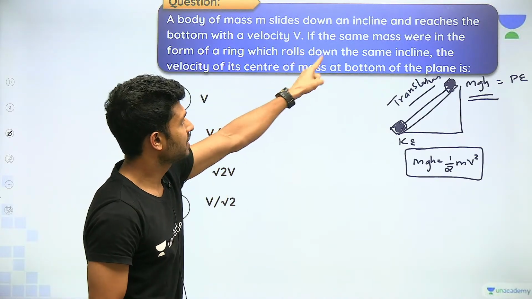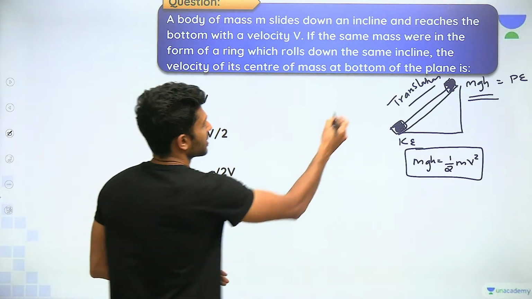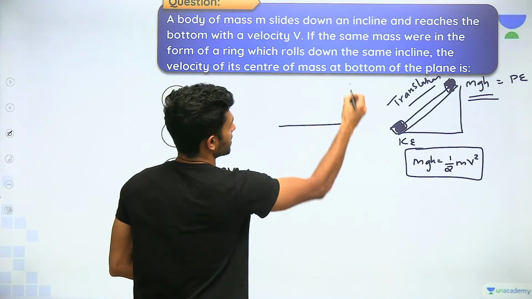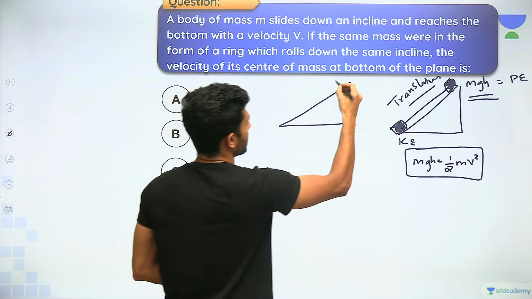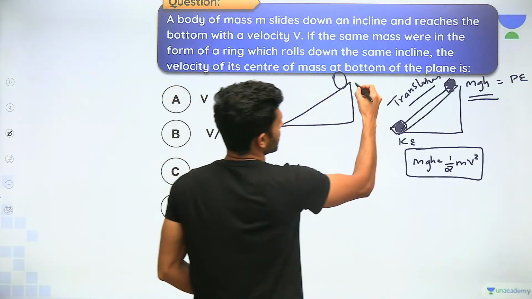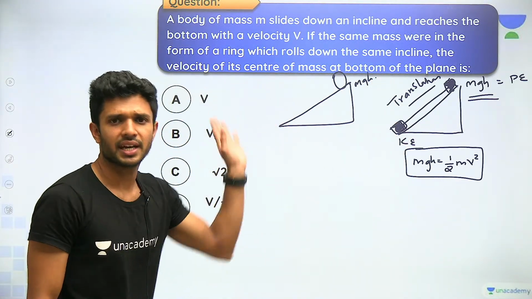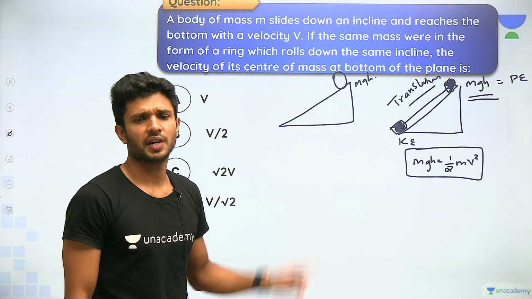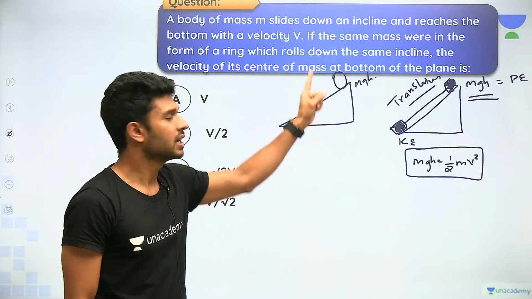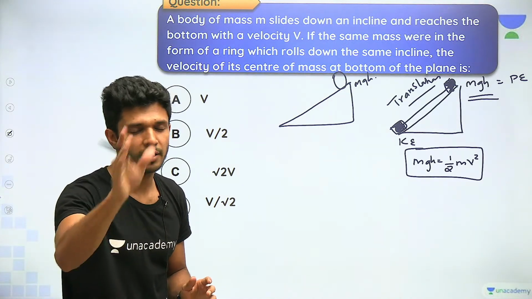Second, if the same mass was in the form of a ring, it's fine, give any shape. And when this ring is also at some height, what is the only energy associated? Potential energy. Whether it is a ring or anything else, whenever it is at some height and not moving, the energy associated is potential energy, formula mgh.